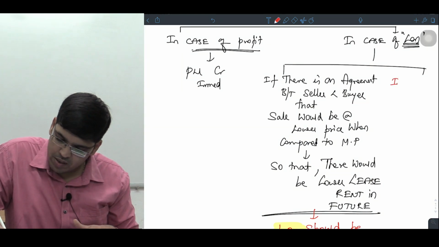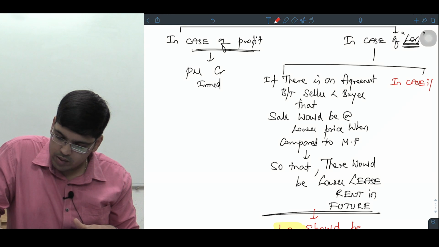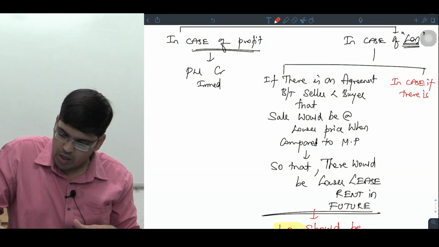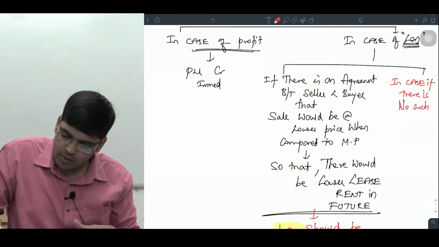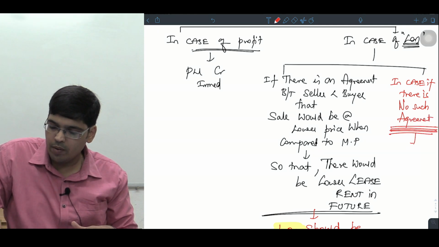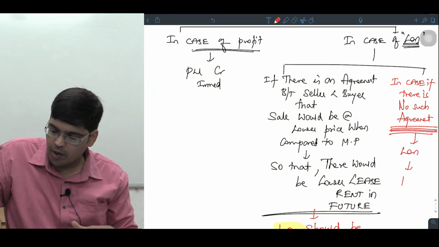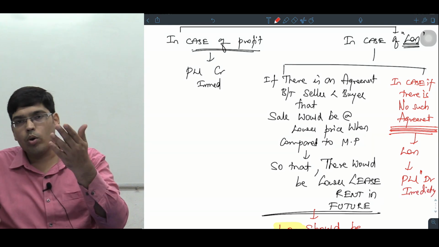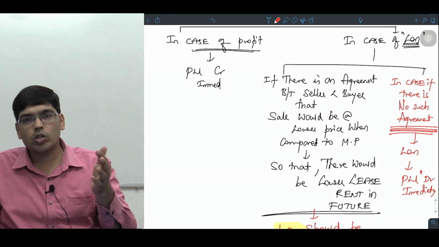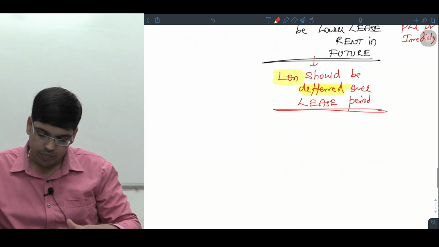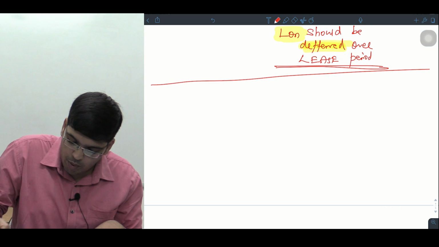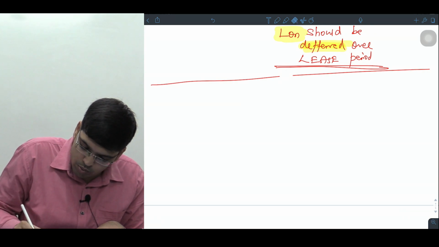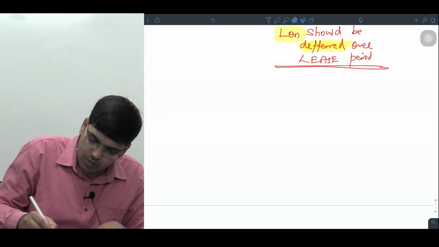सेकेंड केस, in case if there is no such agreement, if there is no such agreement, then the loss should be taken to what, sir? P&L account debit immediately. ऐसा कोई agreement नहीं है, then in that case the loss should be taken to what, sir? P&L account immediately. So we can understand this more better with the help of what, sir? Examples. एग्जाम्पल के थ्रू समझेंगे. ठीक है, समझते हैं.